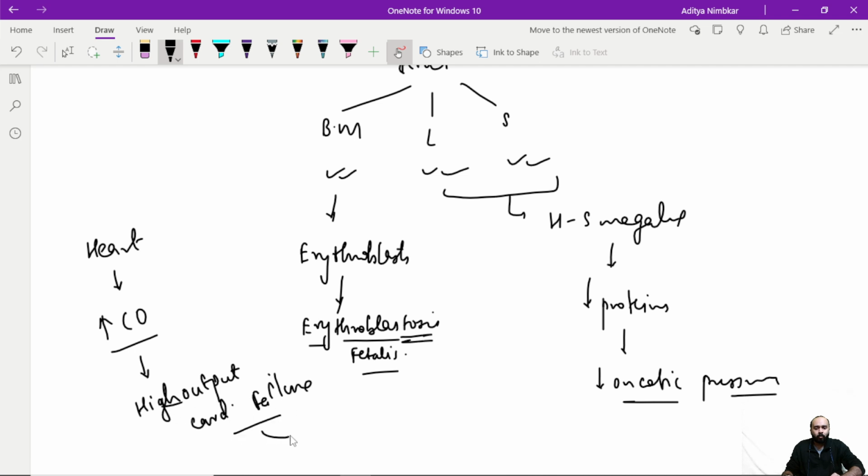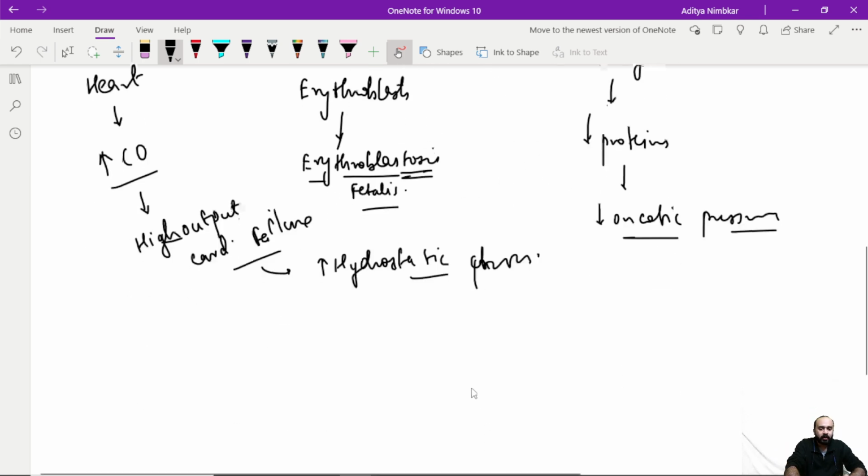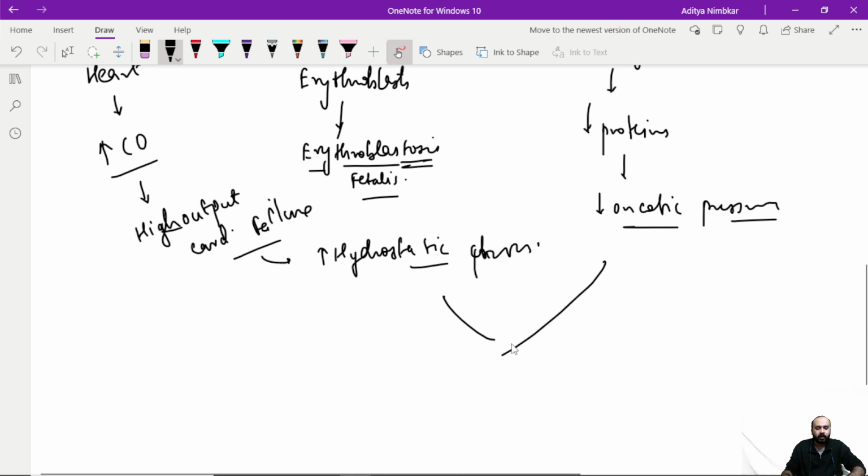Now, high output cardiac failure is also going to lead to an increase in the hydrostatic pressure. Back pressure changes will come, just like congestive heart failure occurs in adults, it will happen in the fetus too, and that will cause hydrostatic changes. Hydrostatic pressure will increase. Now, these two factors, the increase in hydrostatic pressure and the reduction in the oncotic pressure, will lead to increased third space fluid loss.